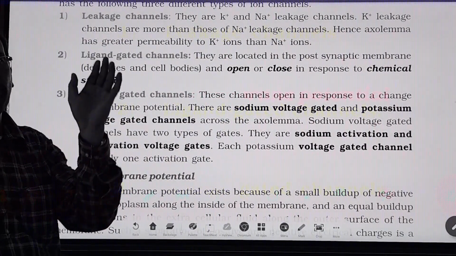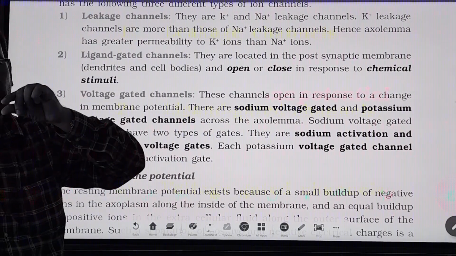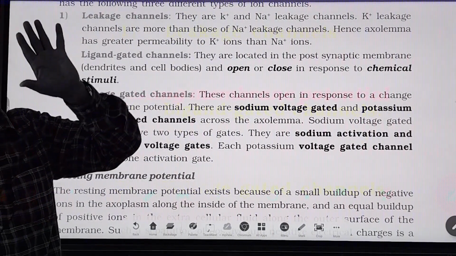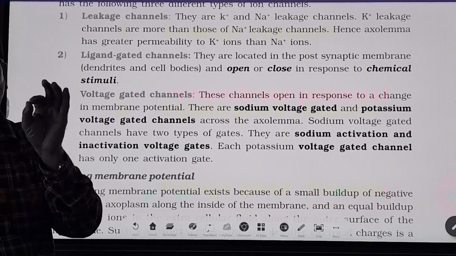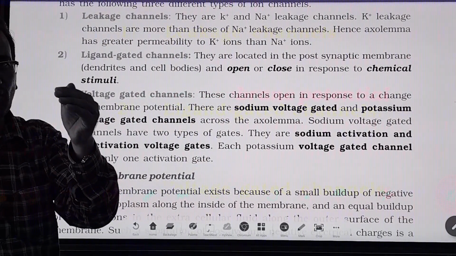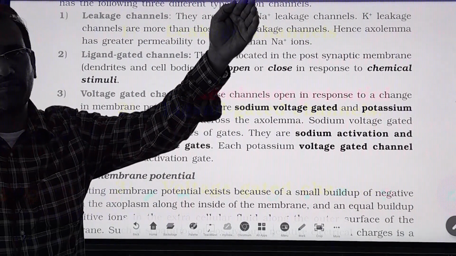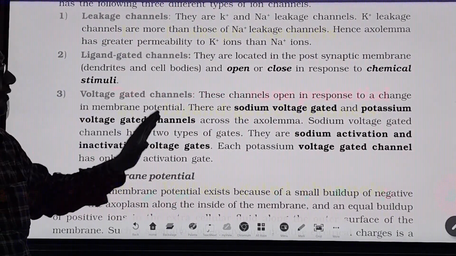They pump the sodium and the potassium from inside to outside and outside to inside along the length of the axon. So this is the basic information you have to know, to understand further how a nerve impulse goes towards the brain and comes from the brain to the organs.